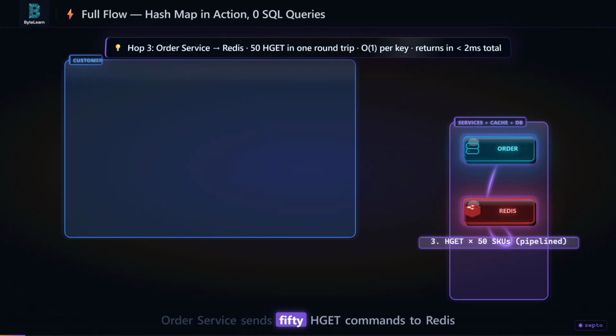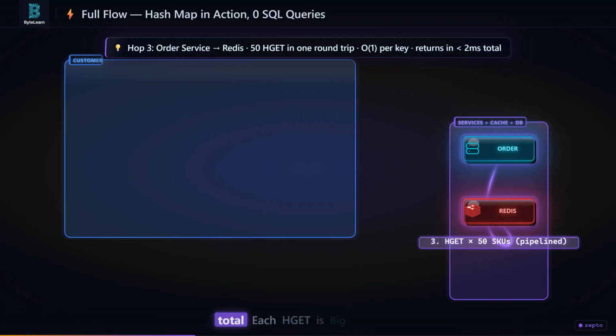Order service sends 50 HGET commands to Redis in one pipeline round trip. Redis processes all 50 in sequence, answers in under 2 milliseconds total. Each HGET is O(1). No SQL, no scan, no loop.